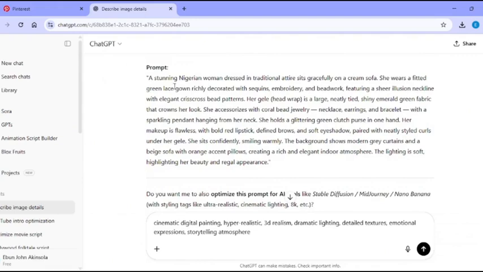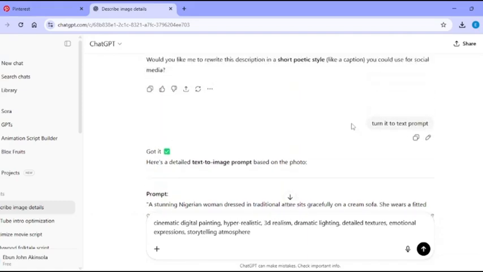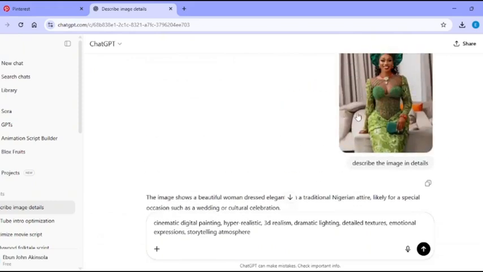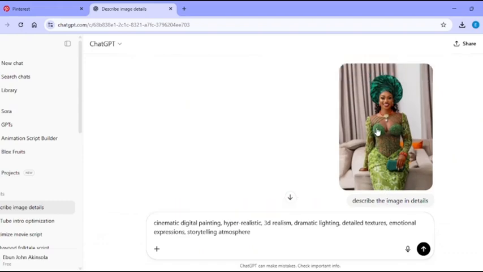ChatGPT has given us the text prompt, writing it in a text prompt format for us. And again, I want you to take note of this. Once it is turned to text prompt, ensure you check the prompt vividly to check if there is a logo or text on it. Okay, so you make sure you edit the prompt properly.